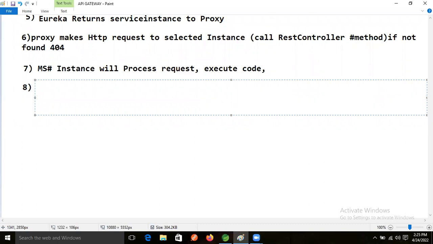So step 8, response entity, our output is returned back to the proxy client. First, where will it return? To the proxy, or we can say proxy client also.